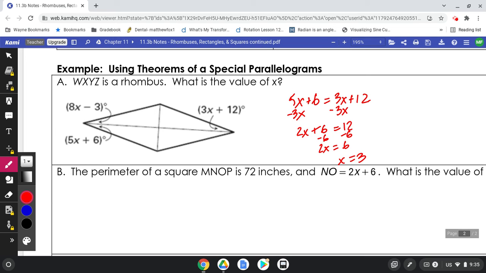Now, just to prove that it works, I'm going to plug it in quick to here, here, and here. So if we look at this first one, 3 times 8 is 24 minus 3. That will be 21 degrees. On this next one, 3 times 5 is 15 plus 6, 21 degrees. And over here, 3 times 3 is 9 plus 12. Once again, 21 degrees.